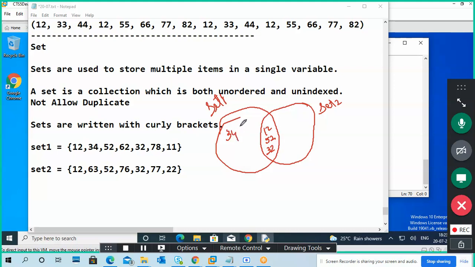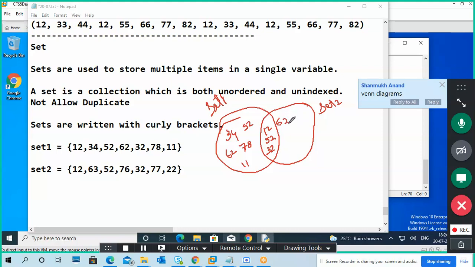What is this diagram called? You forgot 10th class. Venn diagrams.